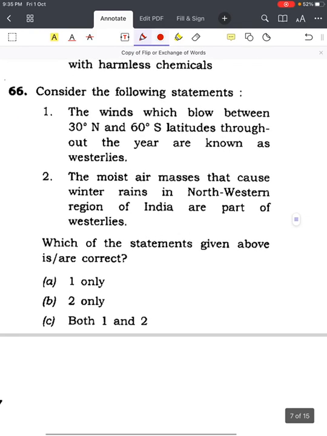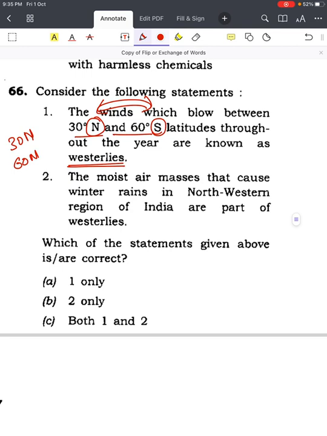The question is: the winds which blow between 30 degrees north and 60 degrees south latitudes throughout the year are known as westerlies. What UPSC did here is just try to catch you. It would have been correct with 30 north and 60 north, or 30 south and 60 south, but they have exchanged north with south and south with north, and that's why this statement is wrong.